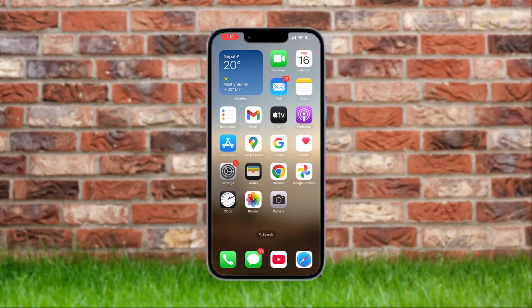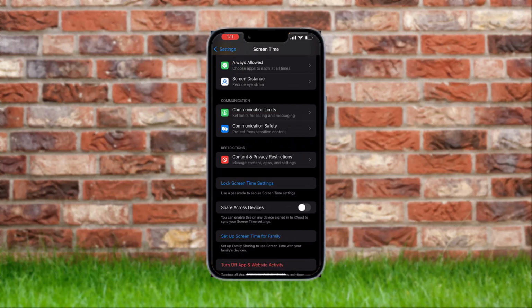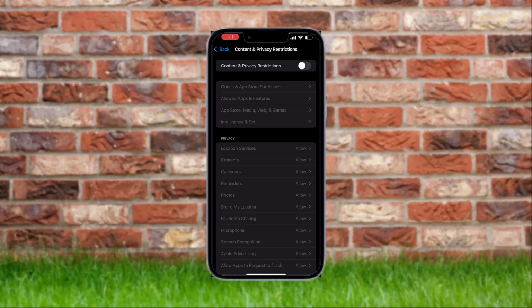Step 4. Check screen time restrictions. Go to settings, then screen time, then content and privacy restrictions. Make sure Wi-Fi and Bluetooth changes are allowed. Restrictions can gray out Wi-Fi.